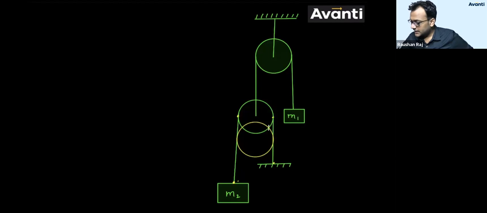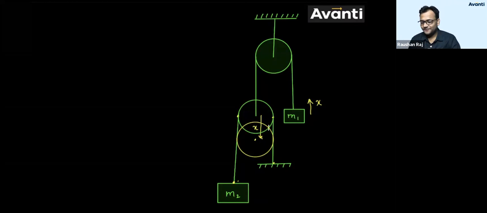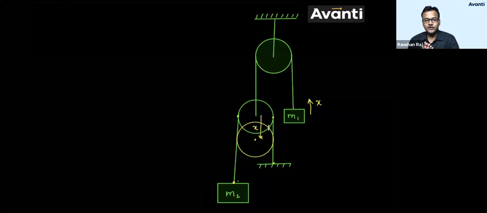If this block has been moved with x displacement upward, can I say this pulley will also come down with x? Guys, don't compare. This is small, this is big. I said x. When this pulley comes down with x displacement, tell me what is the length of string that will become slack?